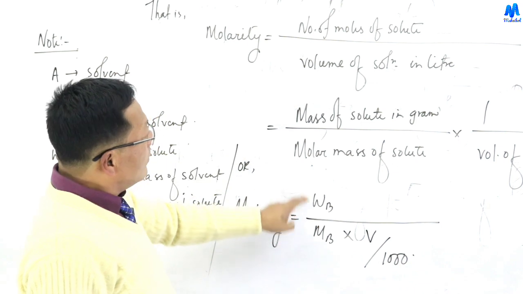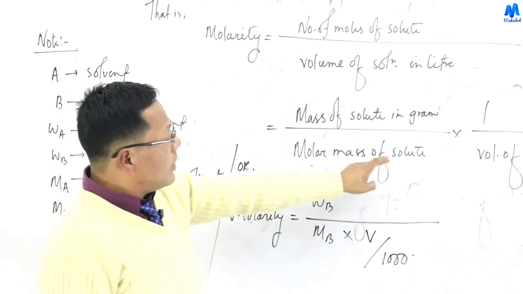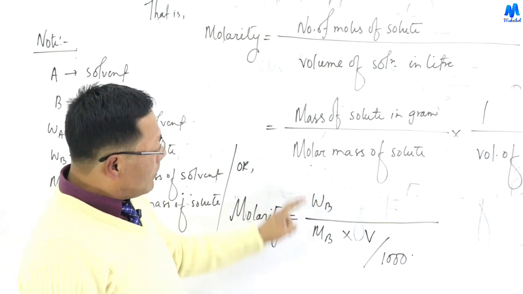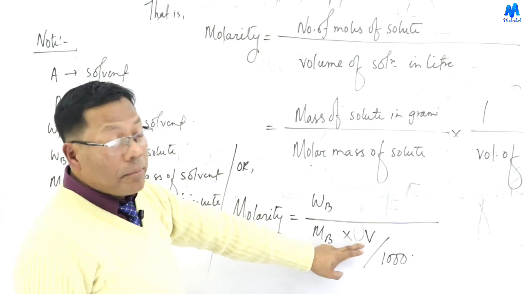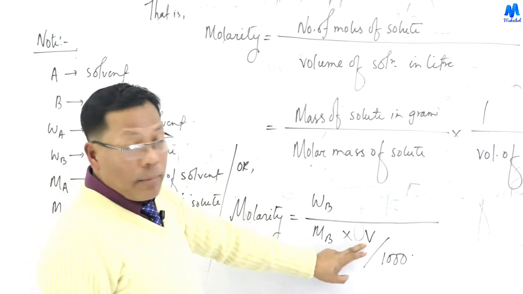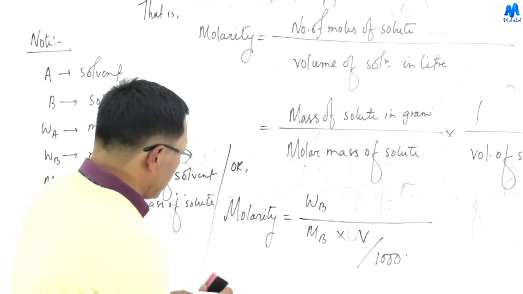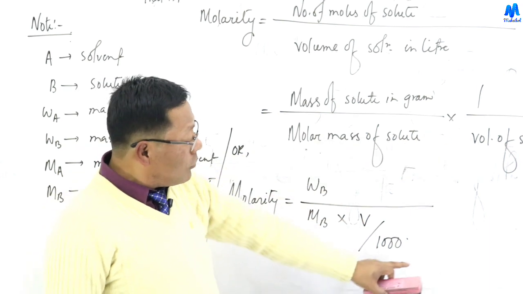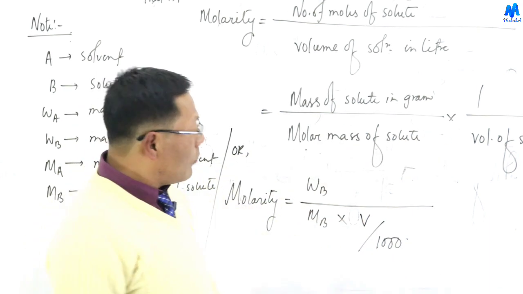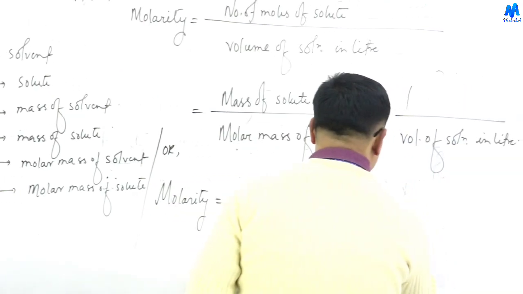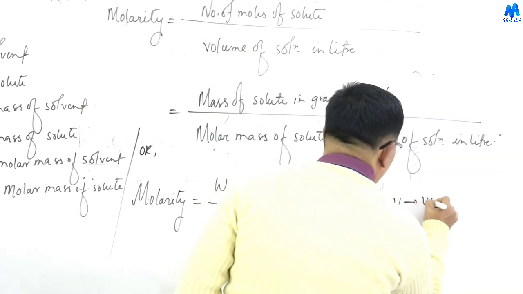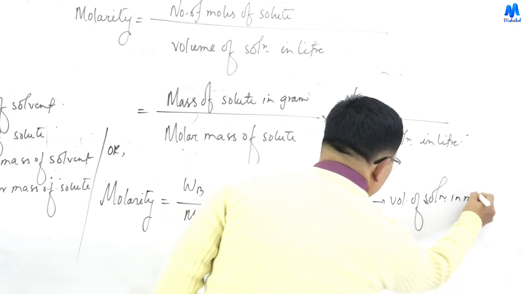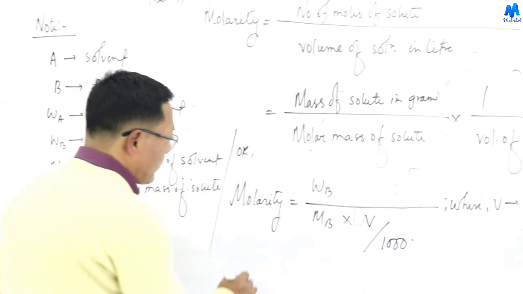The number of moles is the mass of solute divided by the molar mass of solute, that is WB by MB. V is the volume of solution in ml, which we convert to liters by dividing by 1000.